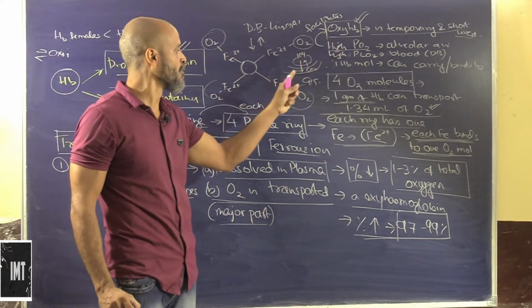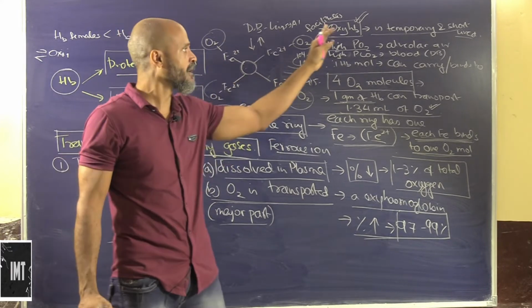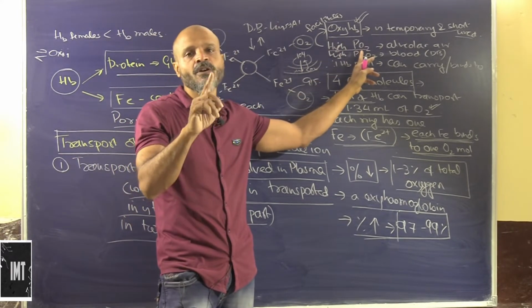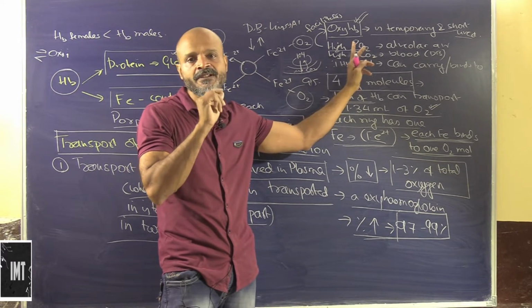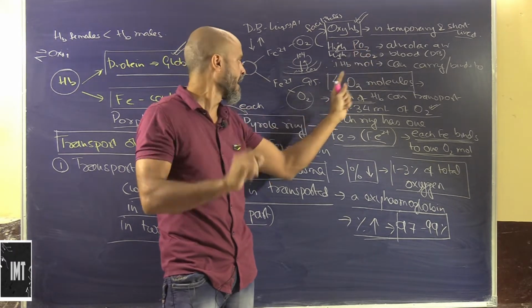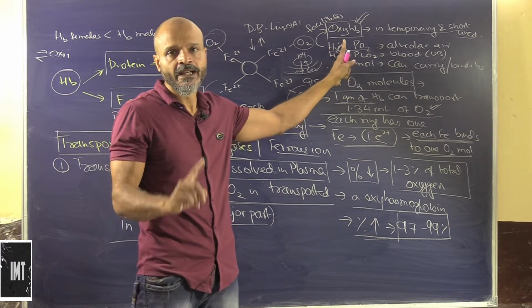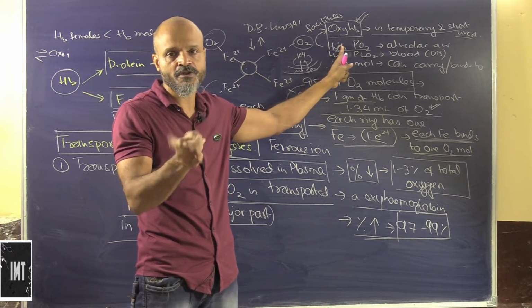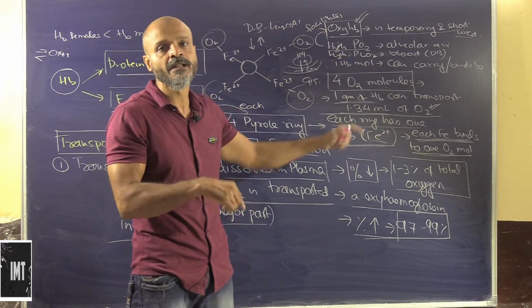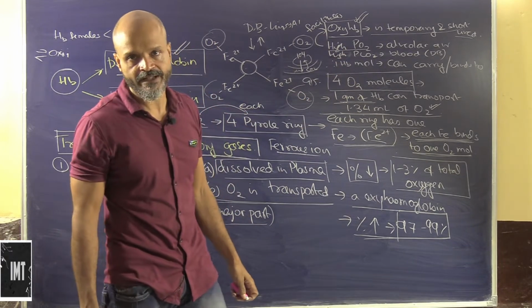So oxyhemoglobin, this is a technical part of it, but how is it formed? It is formed because of the partial pressure difference between deoxygenated blood and the alveolus for both oxygen and carbon dioxide. In the alveolus air, the partial pressure of oxygen is higher, and in the deoxygenated blood, the percentage of carbon dioxide is higher.